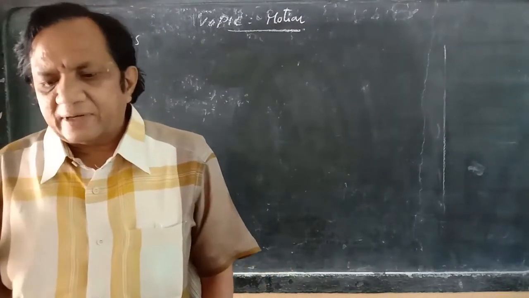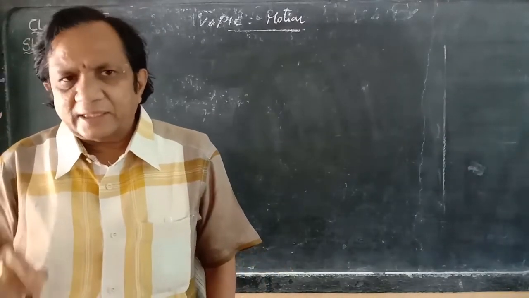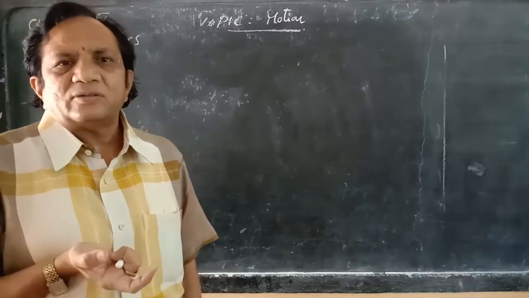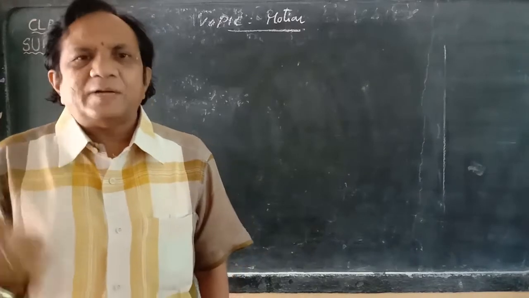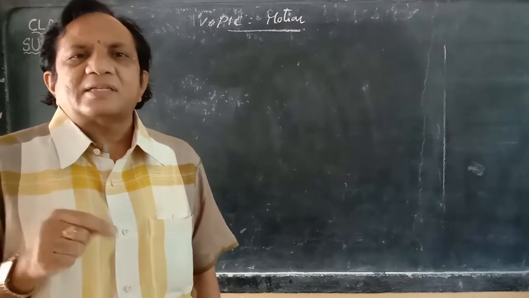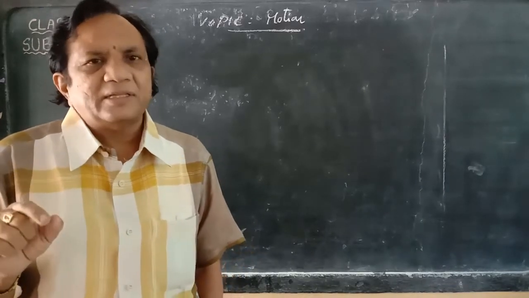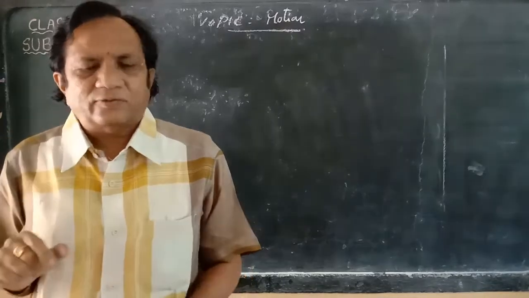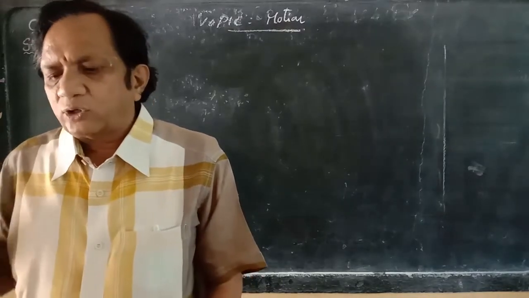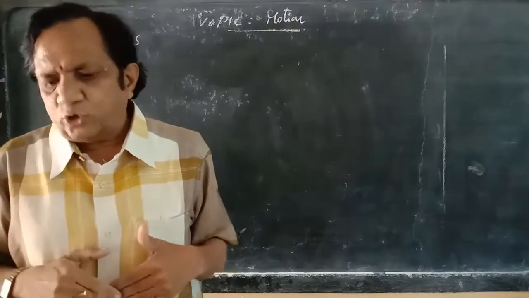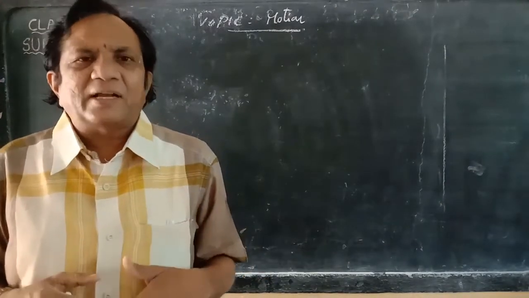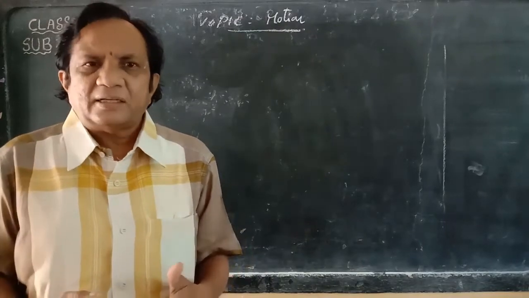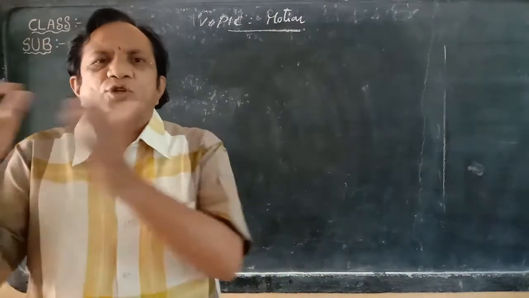So when does the average velocity become 0? When the total displacement is 0, the average velocity is also 0. When will that happen? We have to travel in a straight line. For example, if we go to the market and come back home, we have to travel an equal distance. For example, you travel 1 kilometer or 2 kilometers from your house to the market.